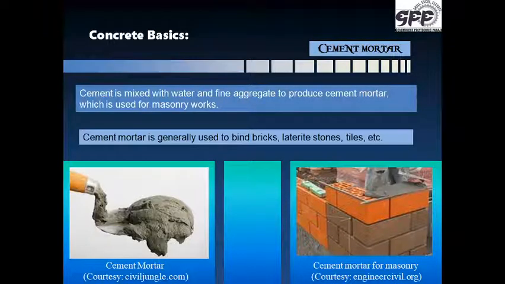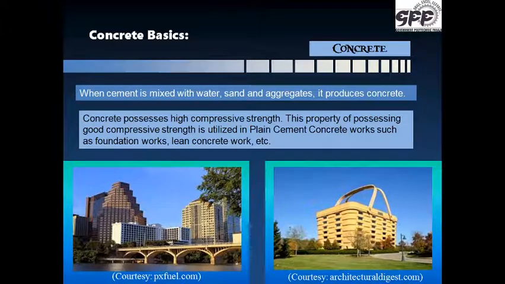You can see the cement mortar, how it appears. This cement mortar does not have anything other than cement. That means it is cement and sand mixed with water. Now when cement is mixed with water, sand and aggregates, it produces concrete.